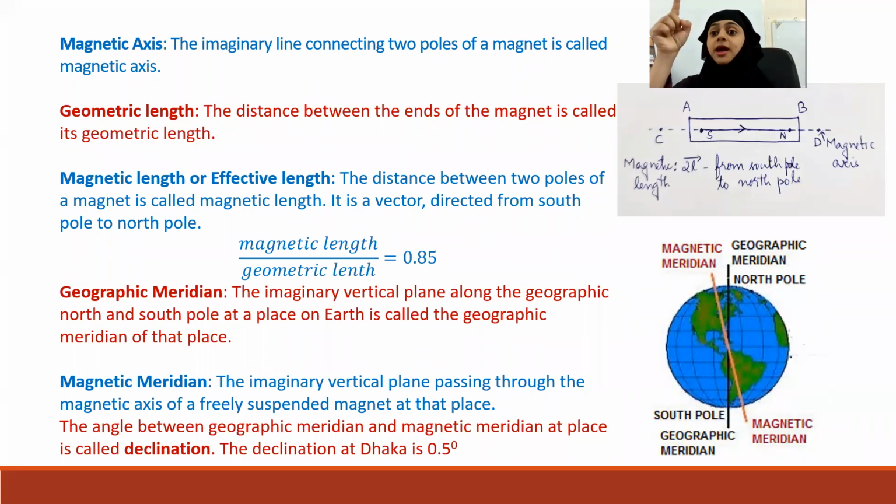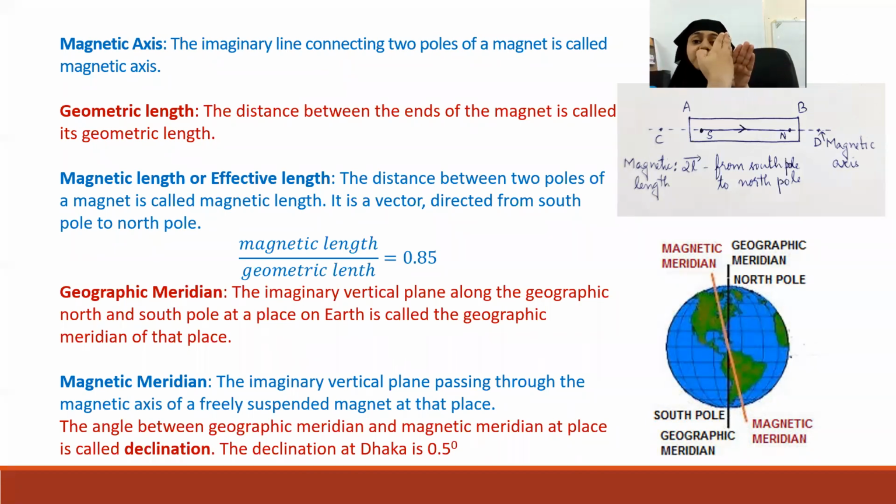11.5 degrees is the angle between those two axes. It will be the same because it is passing only through the center of Earth, not any point on the surface of Earth. But the magnetic and geographic meridians are planes. So they are passing both through the axis and through a point on the surface of Earth.